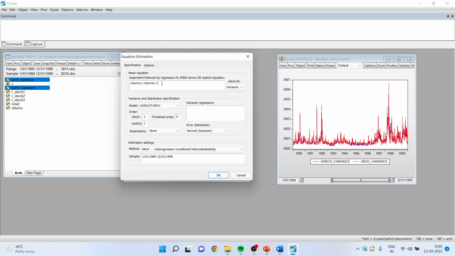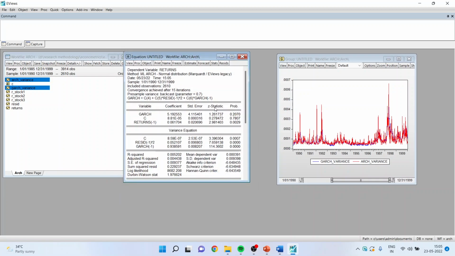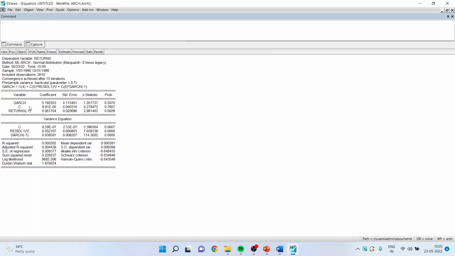Because this term will specify how much risk I am taking. And on that basis, my return will change. This is the only change which is to be done. Go in Options, make sure EViews legacy is on, click OK. And now you can see that in mean return, the GARCH term has been included. Now how to interpret this? Let us take this in the Word file.